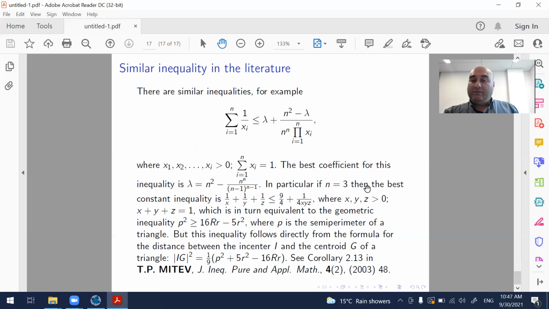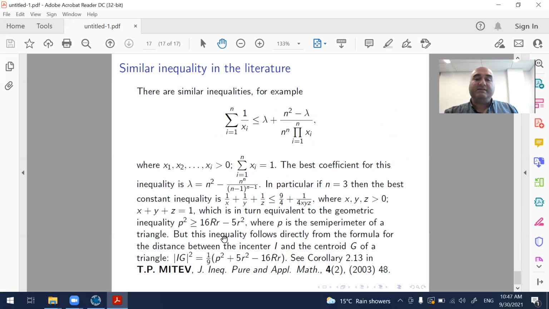In particular, if n equals 3, then the best constant inequality is this, which appeared several times in mathematical Olympiads, which in turn is equivalent to the geometric inequality: p squared is greater than or equal to 16Rr minus 5r squared, where p is the semiperimeter of the triangle. R and r were introduced earlier.